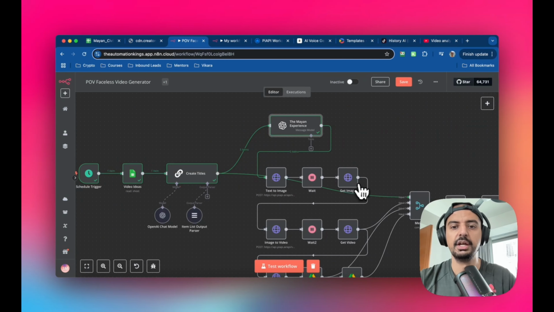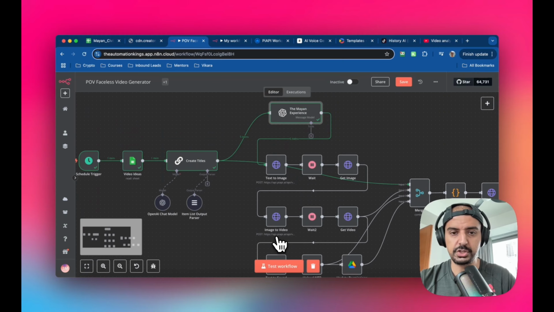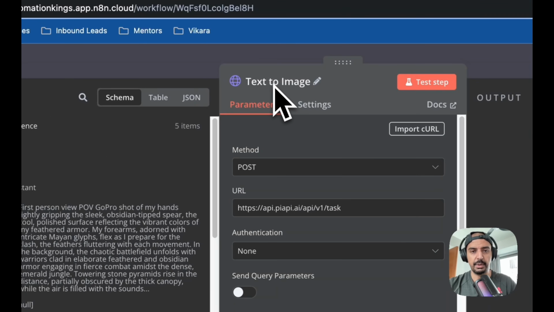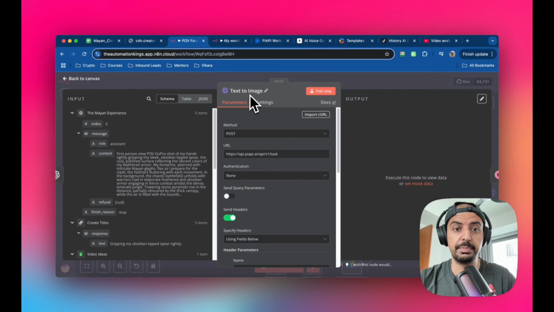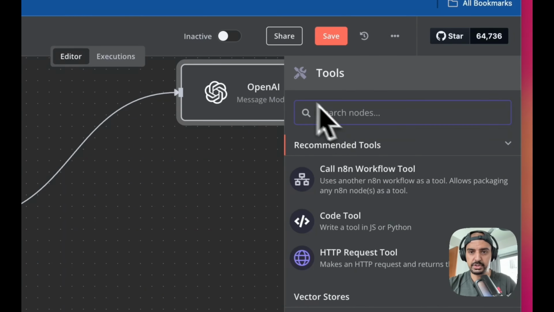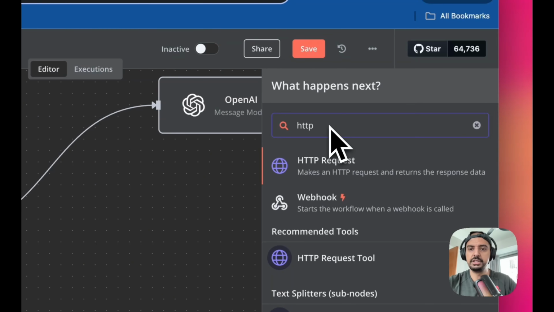And now we're going to build this system here, which is the text to image. So the first part is we need the image. Second part is we're going to create the video using the image. So it's going to make it dynamic. And then the last part is it's going to take the video and create the sound. Okay, so for the first part, we're going to need, let me just click inside of here. I've labeled it text to image, but this is just an HTTP request. Okay, so go in here, let me just come out of this actually. Let me just bring it up here. HTTP request.